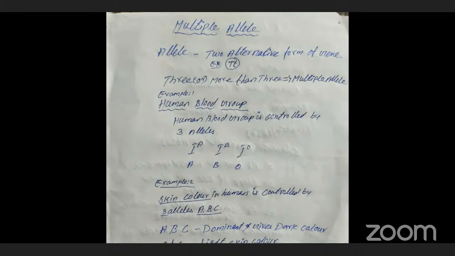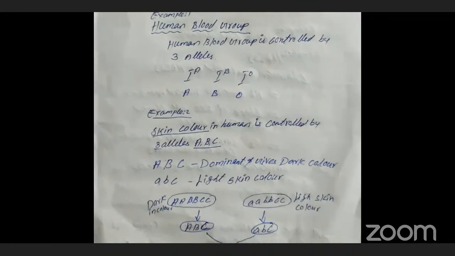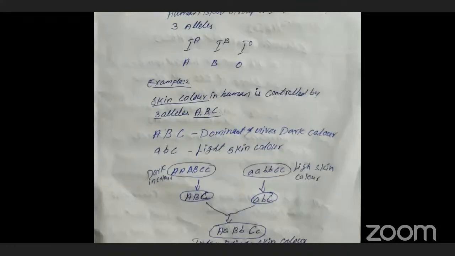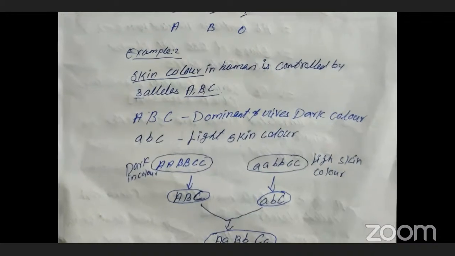Just now I told, what are the alleles? A, B, O. Those are the three alleles that control the human blood group. So A, B, O are three alleles which control the human blood group. Clear?